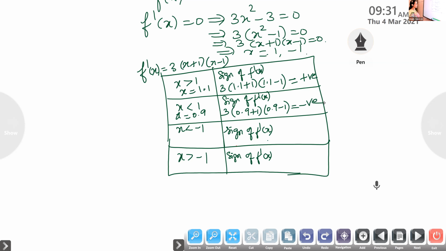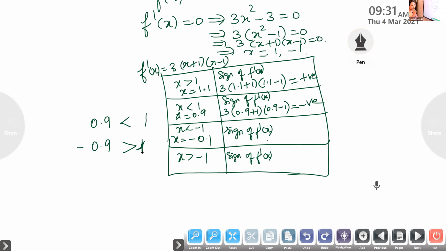Now take the next case, when x is less than minus 1. What value will we take? Minus 0.9 is greater than minus 1, isn't it? If I take 0.9 and 1, 0.9 is less than 1, but if I take minus, minus 0.9 will be greater than minus 1.